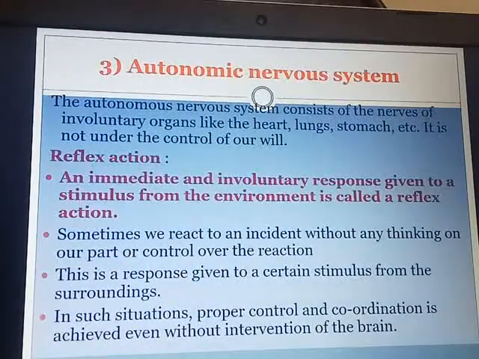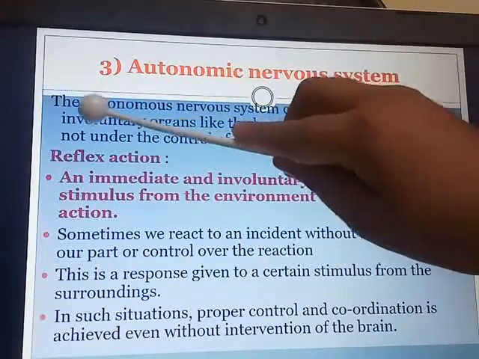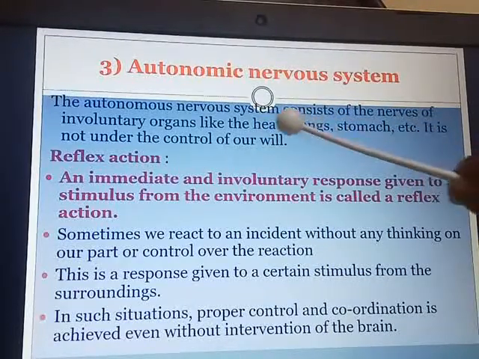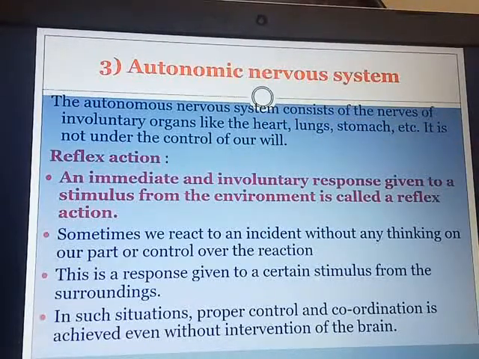And now we move towards the last part of the nervous system, the autonomic nervous system. The autonomic nervous system consists of the nerves of the involuntary organs, the organs which are not under your control, like the heart, lungs, stomach, etc. Hence the word autonomic. Automatically it is controlled by your body. It is not under the control of our will.